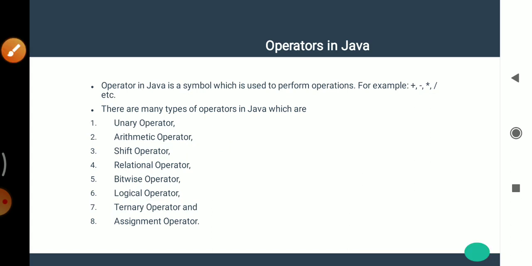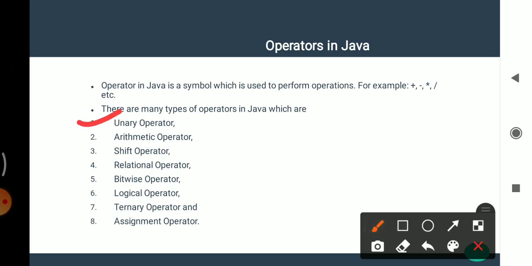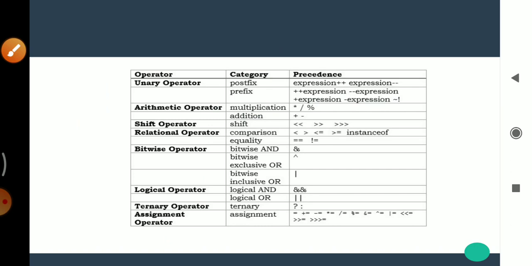Then first is the unary operator. Unary operators are categorized as postfix and prefix expressions. The increment operator increases the value of the operand by 1, and the decrement operator decreases the value of the operand by 1. Then arithmetic operators, like addition, subtraction, multiplication, division, modulus.